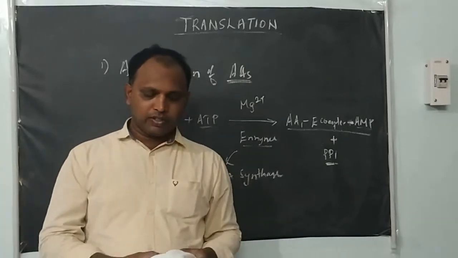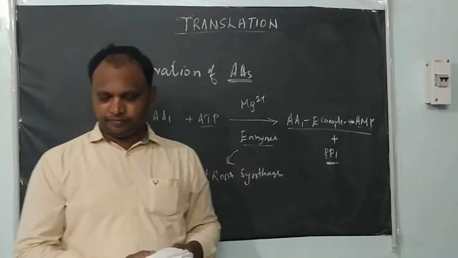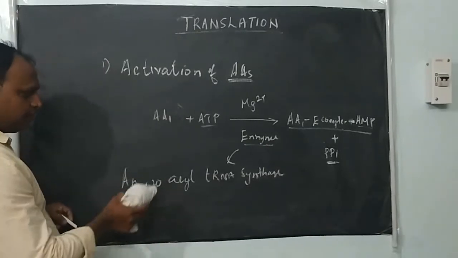Like that, the amino acids are first activated. Are you clear with this?